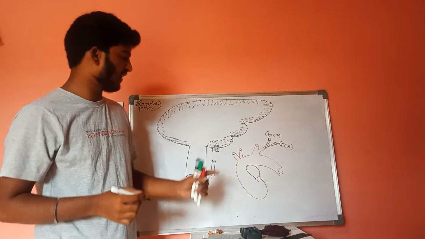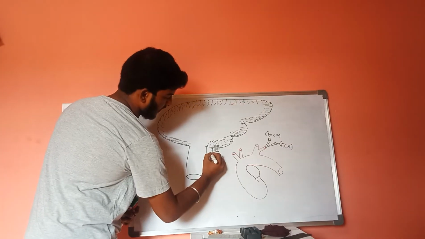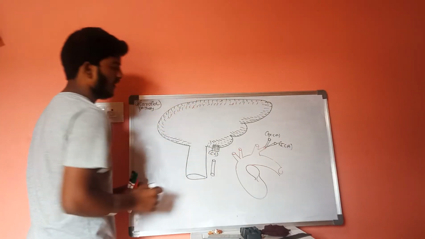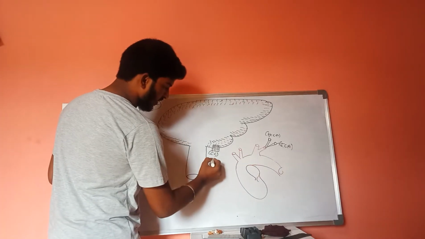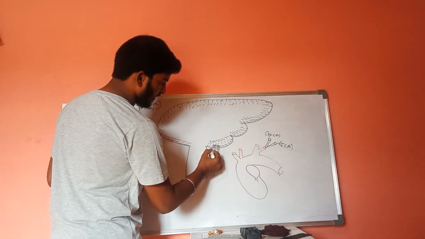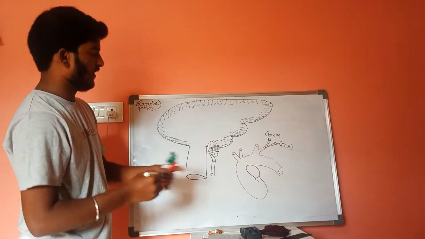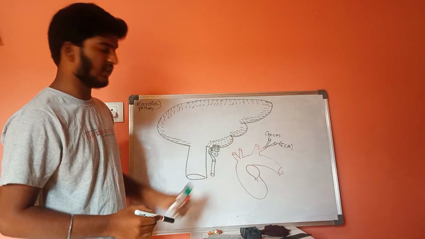This special type of canal is called carotid canal, through which this carotid artery will enter into this outermost layer. Now,